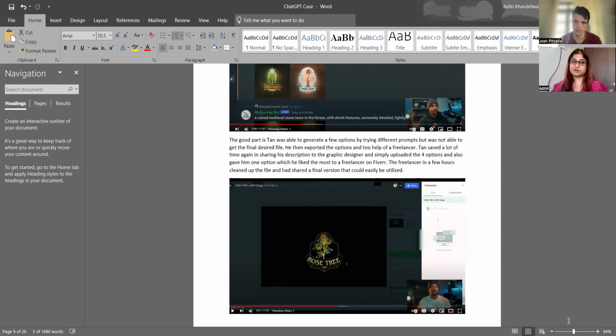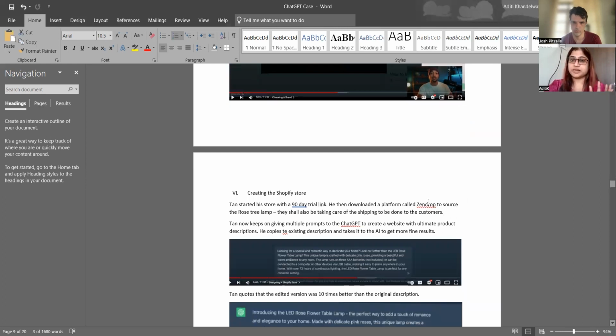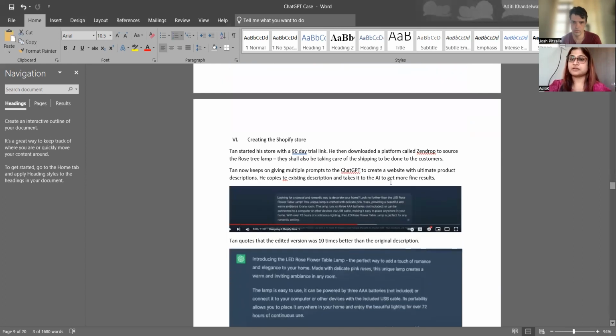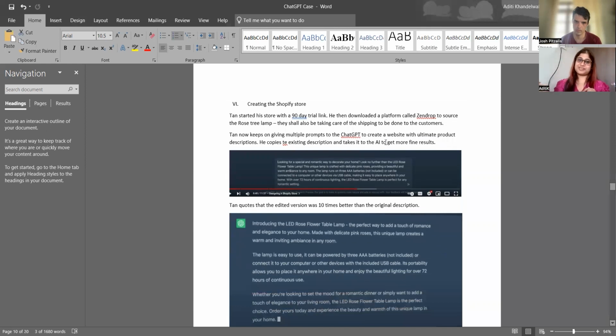He was also incorporating all these domain name costs and the freelancer's cost into the entire portfolio. Now, since the logo is ready and the description is ready, he started creating the Shopify page. He went to Zenfrog. He utilized pictures from the procurement site and started creating his own page. He took the description actually from the existing website, and he said that, okay, the kind of description ChatGPT has now given me is 10 times better than the original description.